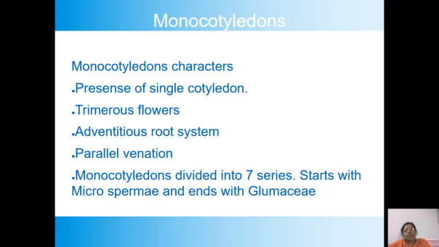And the fifth series is Nudiflorae. Perianth is reduced or absent. In the Nudiflorae, the perianth may be in the form of scales, or anyway it is reduced, or sometimes the perianth is completely absent.